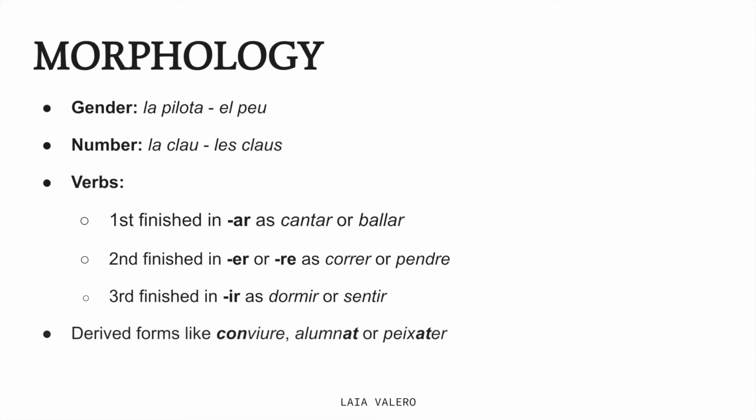To form derived words in Catalan, we use prefixes when they go before the root of the word, like conviure, to live together, suffixes when they go after the root, like alumnat, students, and infixes when they go after the root but before the suffix, like peixater, fishmonger.